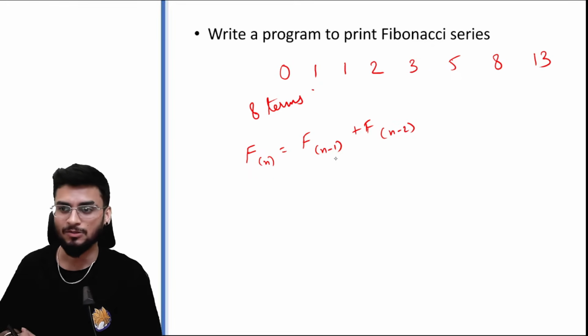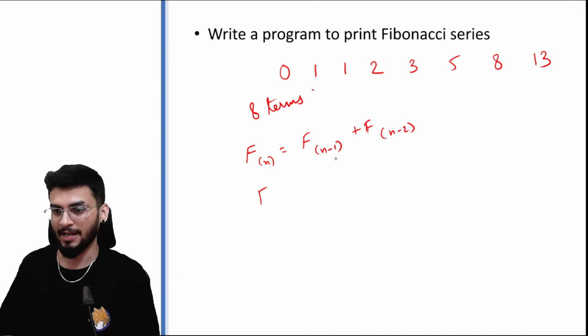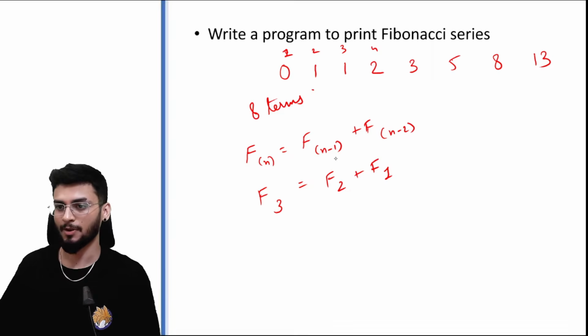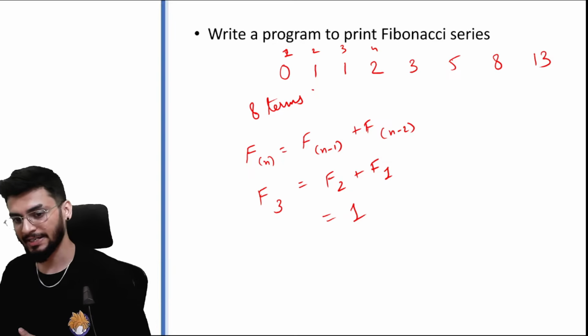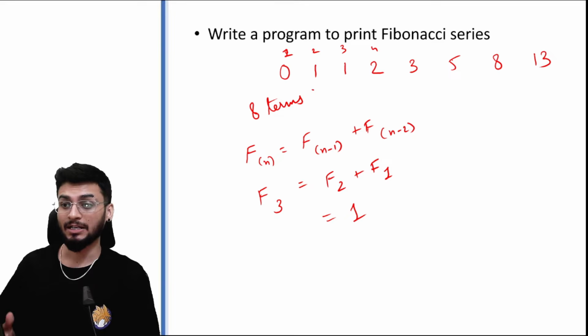So if I want to see f of 3, f of 3 would be f of 2 plus f of 1, the sum of the previous two digits, which is 1. So using this, we can create a program to print the Fibonacci series. Let's see how to do that.